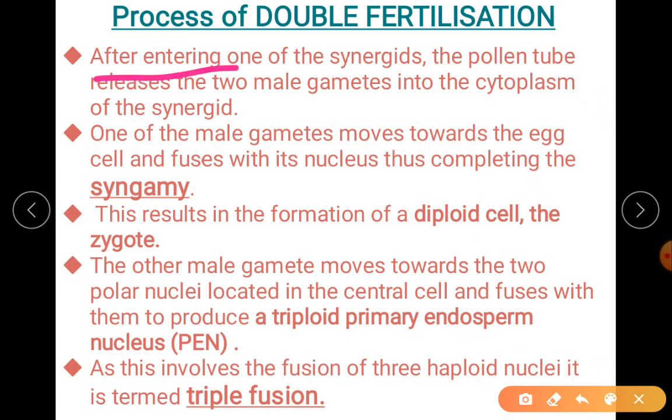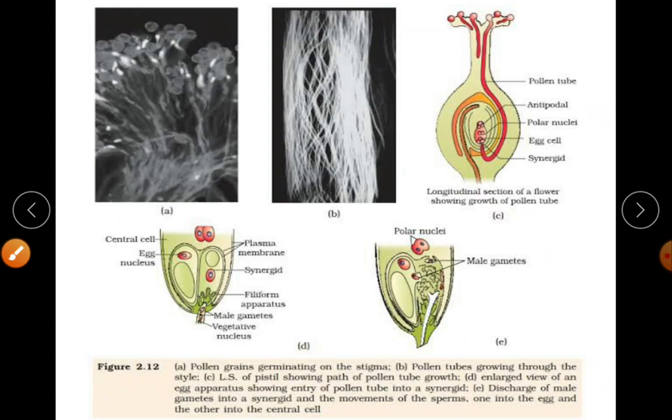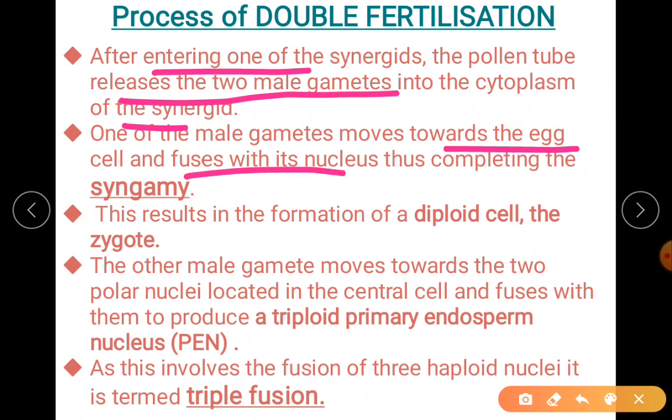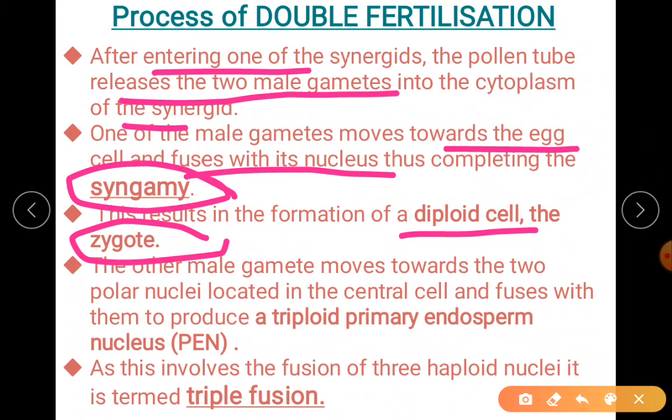So after the male gametes enter the synergids, it is any one of the synergids. Remember, it is one of the synergids, not both. You can see even in the picture, only one it has entered. Any one it will enter. So that's why they have mentioned here, entering one of the synergids, the pollen tube will release two male gametes into the cytoplasm of the synergid. So one male gamete moves towards the egg, fuses with its nucleus, and forms a diploid zygote. So this is called your syngamy. It results in the formation of a diploid cell called zygote.